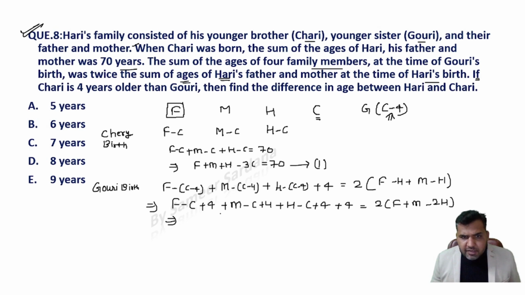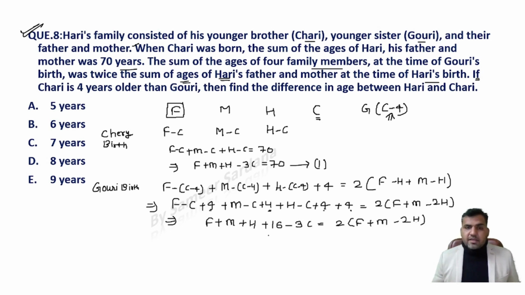F plus M plus H, F plus M plus H, plus 4 plus 4 plus 4 plus 4. That is plus 16 minus 3 times of C is equal to 2 times of F plus M minus 2 times of H. Is it clear?